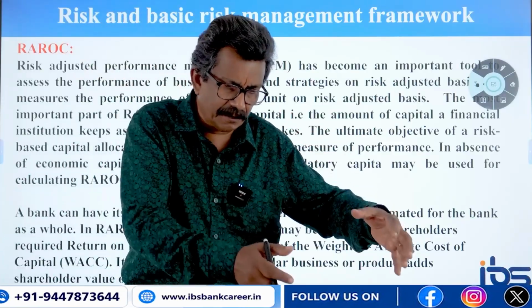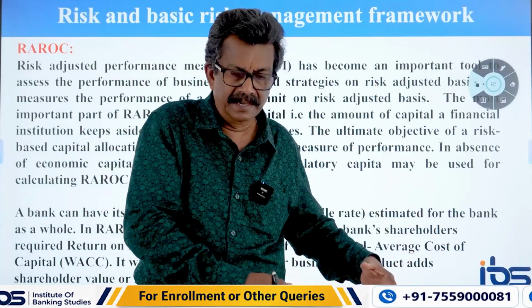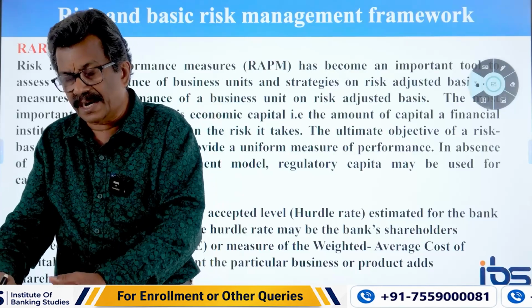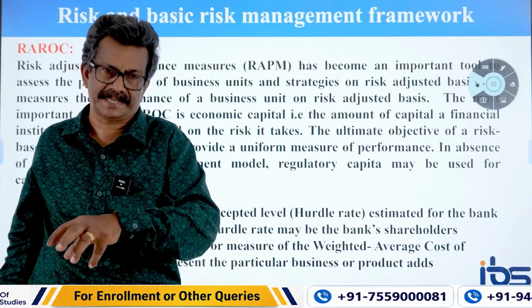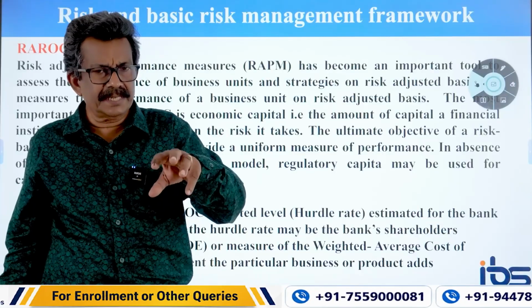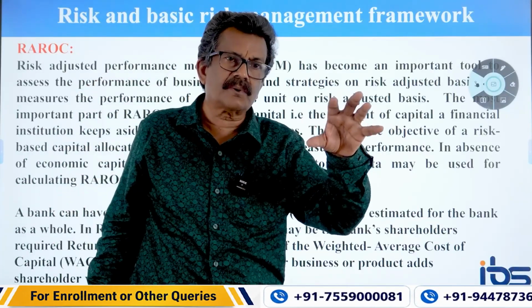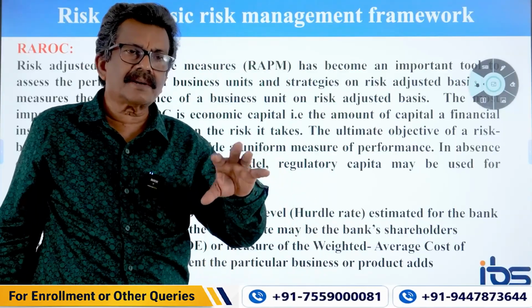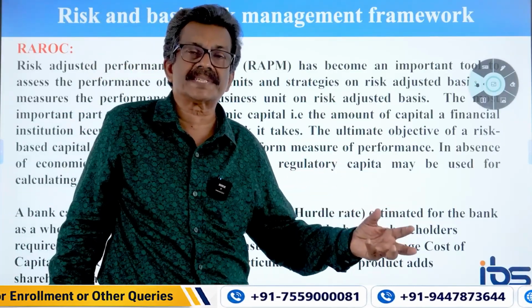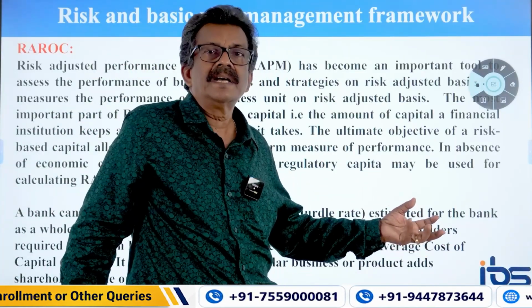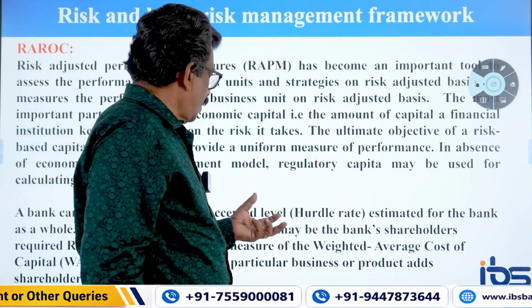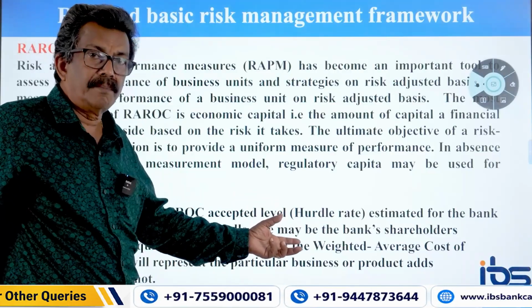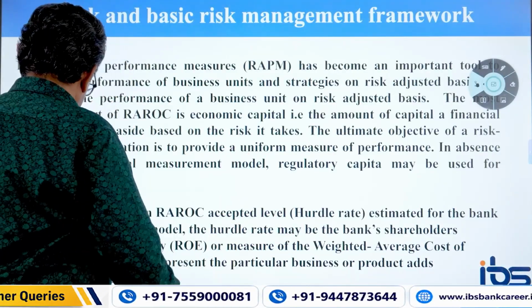So they have a source of funds, that is equity and debt. They have a use of funds, the total assets. So this source should finance these total assets. So this total average cost has to be arrived at. That average cost we use as a hurdle rate to fix the minimum RAROC percentage. So, ROE and WACC.